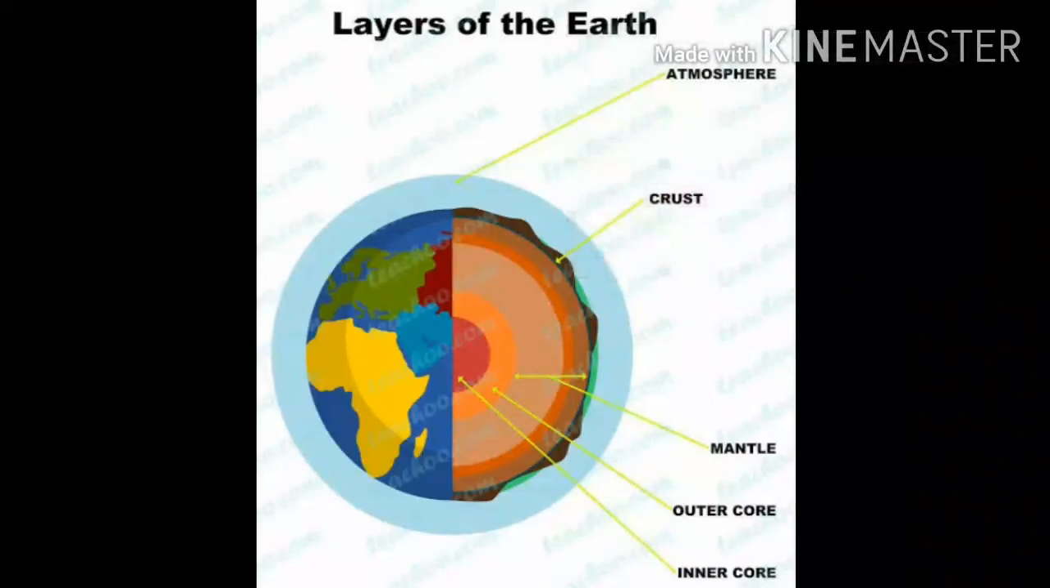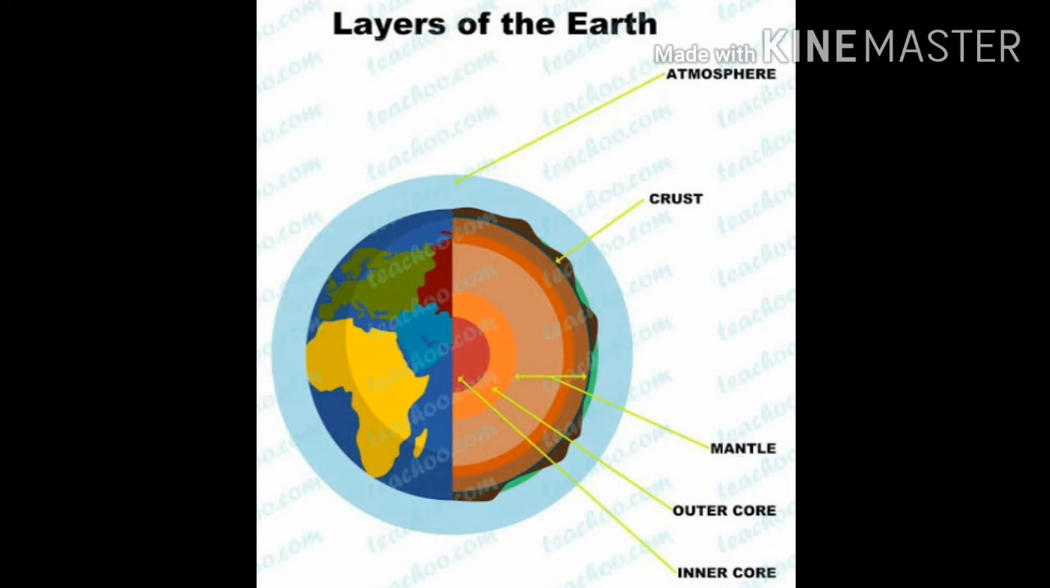Layers of the earth. The inside of the earth is made up of three main layers: core, mantle, and crust. Core. The innermost part of the earth is called its core. Mantle. The central region of the earth between the core and crust is called mantle. Crust. The outermost layer of the earth is called crust.